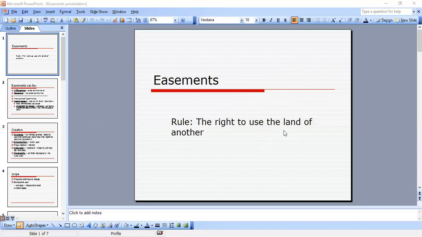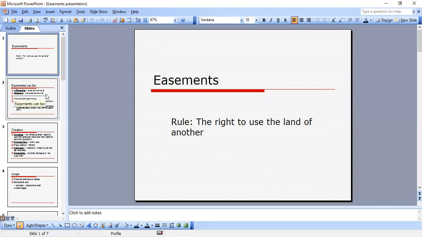And let's go over easement. So here's the rule: the right to use the land of another. That's the basic rule we have here. So that's the rule you would use if you're starting to make your actual easement paragraph for your bar essay.